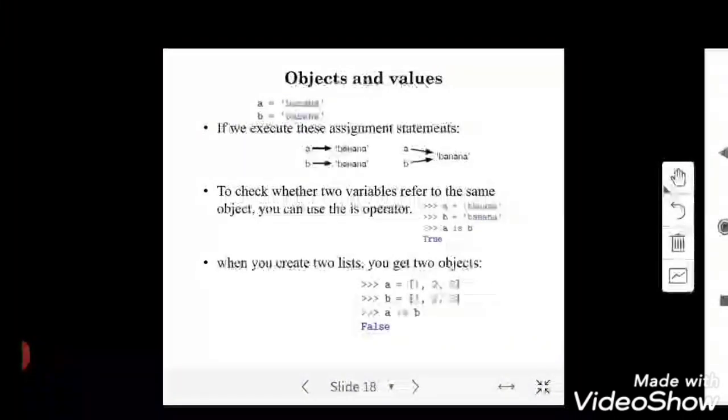So when you create two lists, you get two objects: a equal to 1, 2, 3 and b equal to 1, 2, 3. If you check a is b, it returns false. Whereas when you point to a set of characters, like a string, it results in true. That is one thing we need to know with lists.